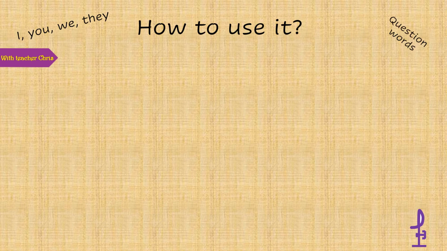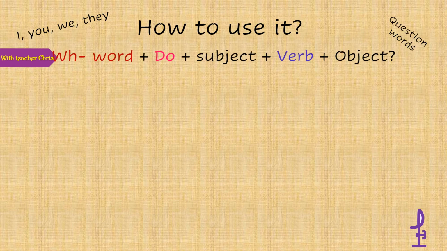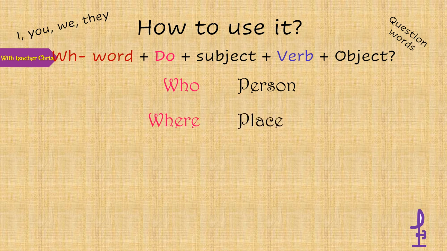Now, we have to check on question words because we also have information questions. Yes or no questions, as we said, are going to ask for a yes or a no, but information questions are going to require a bit more. Who? Ask for a person. Where? We want to know a place. Why? We need a reason. When?